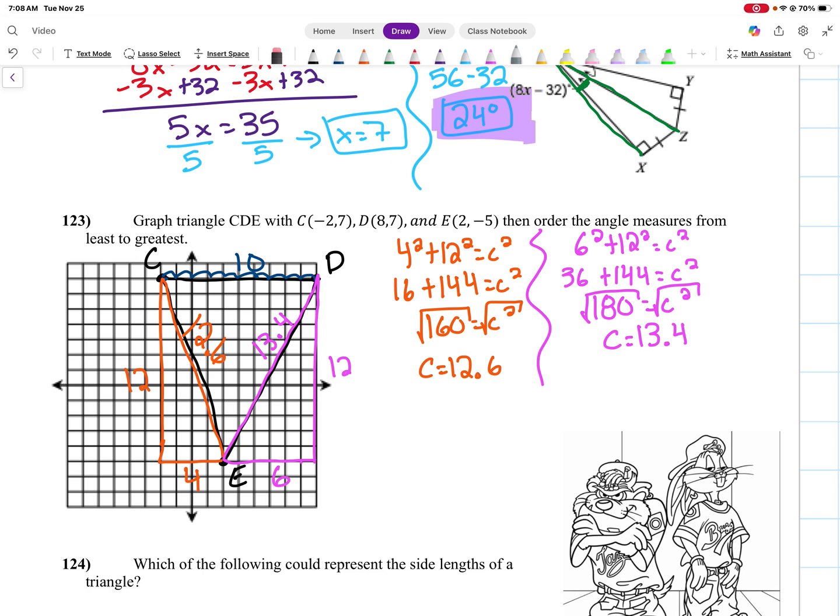So now if I want to order my sides from least to greatest, remember, I go from my smallest side directly across. That is my smallest angle. So angle E is the smallest one. I go from my middle side, the middle length, second smallest, directly across. That is the middle angle. And largest side, go directly across. That is my largest angle. So angle E is the smallest, angle D is the middle, and angle C would be my greatest angle. All right, let's keep going.